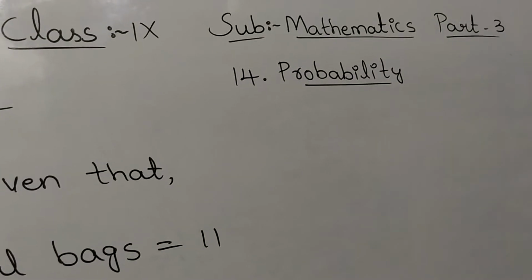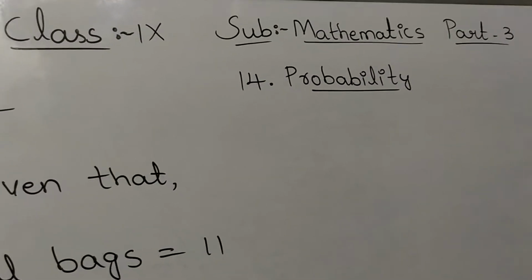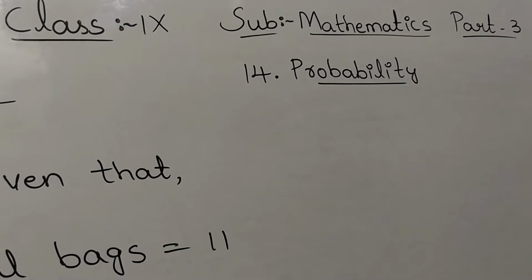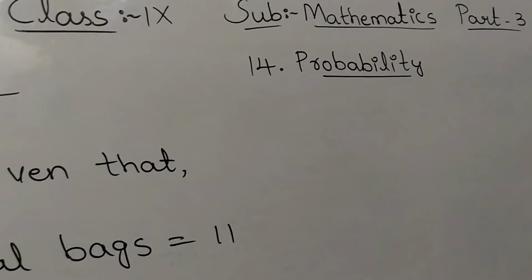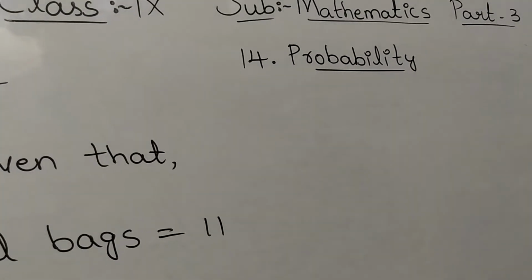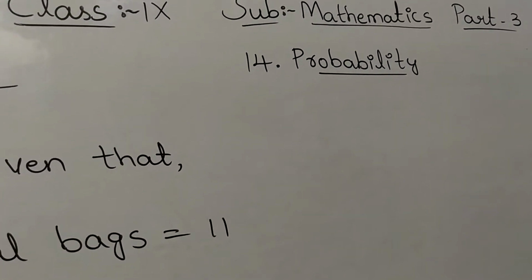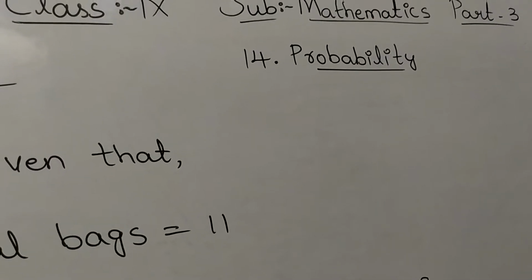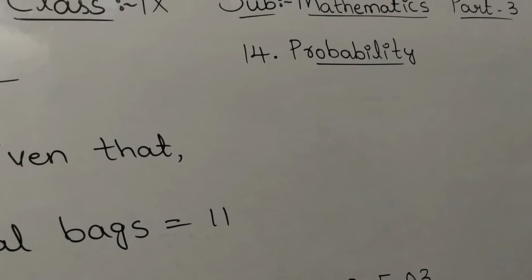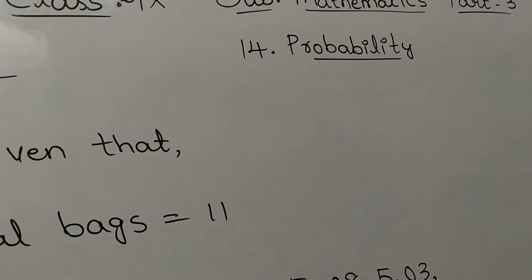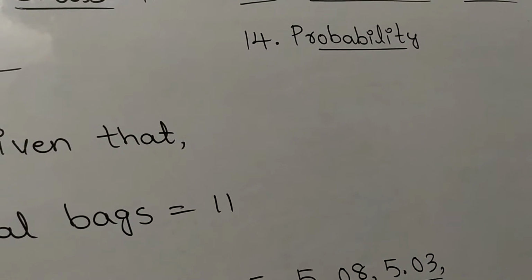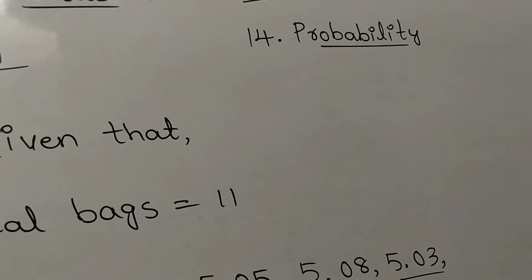Chapter number 14, Probability, part 3 of class 9. In the previous video, students, we have discussed the introduction of probability and some problems based on probability. You all know what probability is: the number of favorable outcomes divided by the total number of outcomes. Based on this, we are going to do another problem of probability.